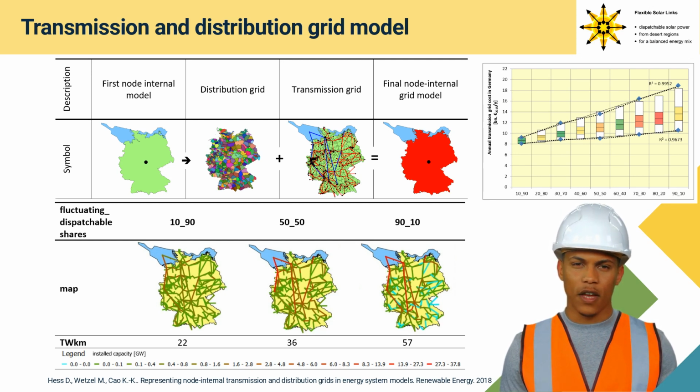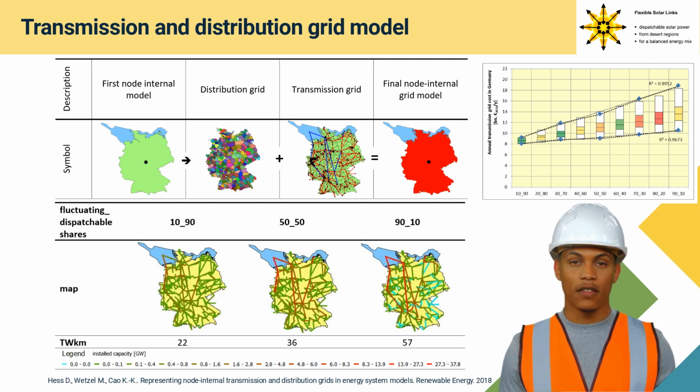Therefore, needed international power kilometer are discussed in the following. New calibration approaches with higher spatiotemporal resolution can still improve the precision of the node internal grid model. The major achievement of the model is that it can represent the grid in cost, curtailment, and interdependencies, such as the use of fluctuating and dispatchable renewable energy shares.